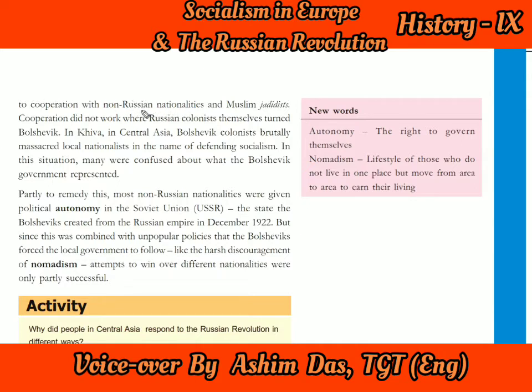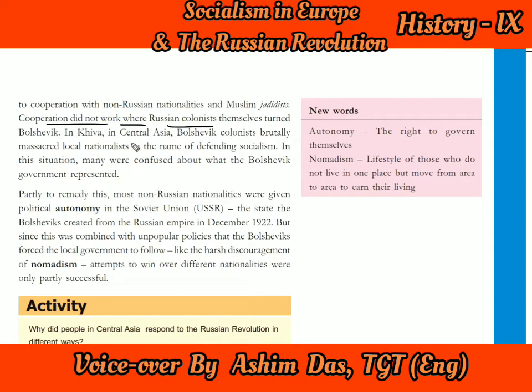And the Muslim Jadidis are the Muslim reformers, or the rich people who wanted a change or a modern system in the religion of Islam. So cooperation did not work where the Russian colonists found themselves turned Bolshevik. Here we come to know that where the Russian colonists were, the people who were trying to control others themselves became followers of the Bolsheviks. They also said that we are Bolsheviks.